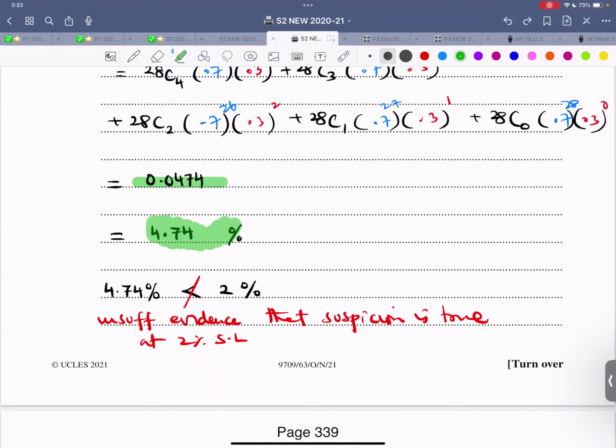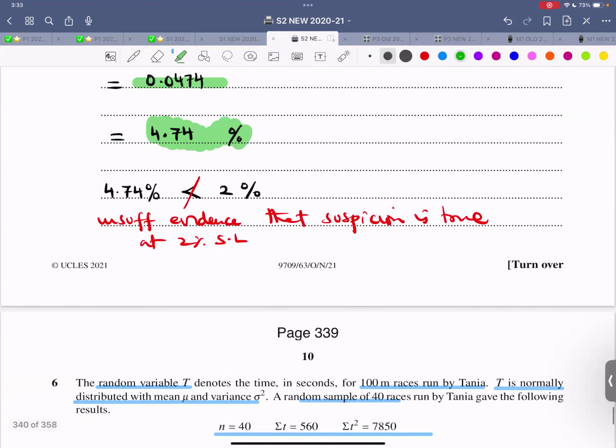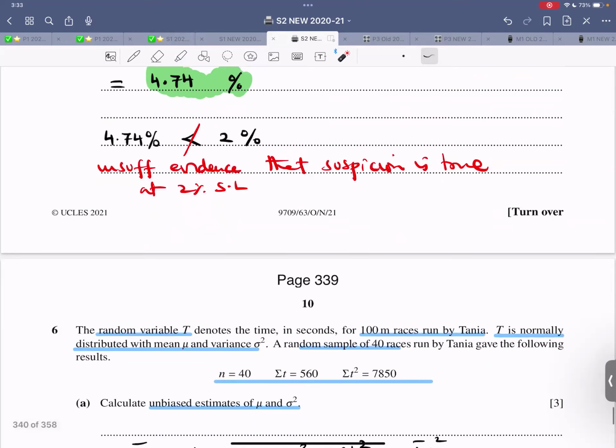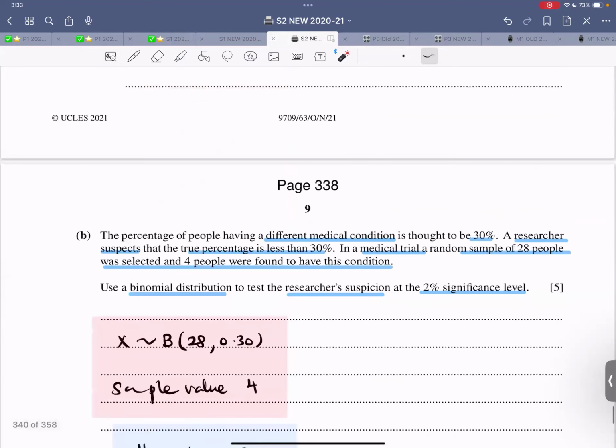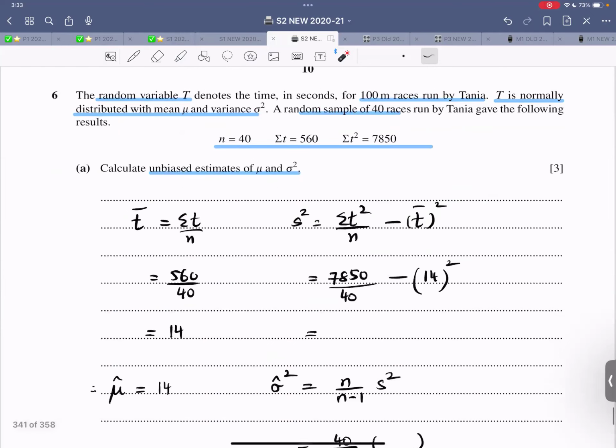Let me write it properly. So this is 4.74%. For hypothesis, always convert it into percentage. Now let's compare 4.74%. Is it lesser than the significance level? The answer is no. So therefore, do not reject H0, accept H0. There is insufficient evidence that the suspicion is true. We cannot accept the suspicion because we don't have enough evidence at the significance level. So this is question number 5. I think that's done.